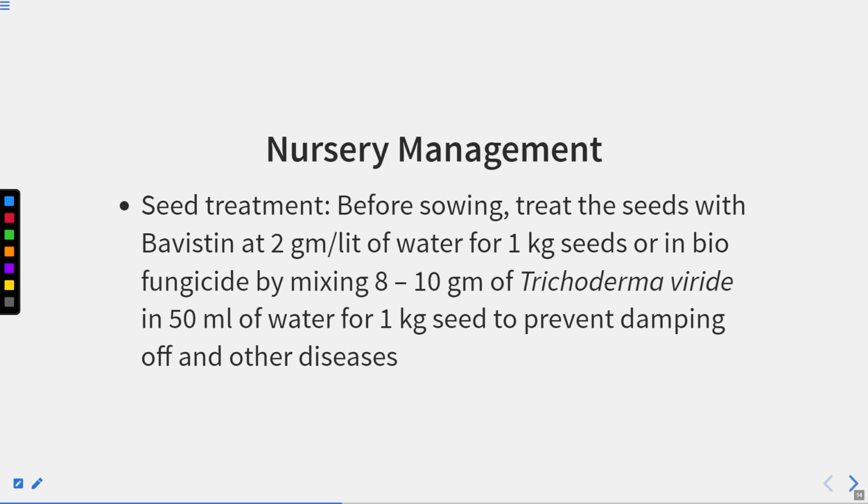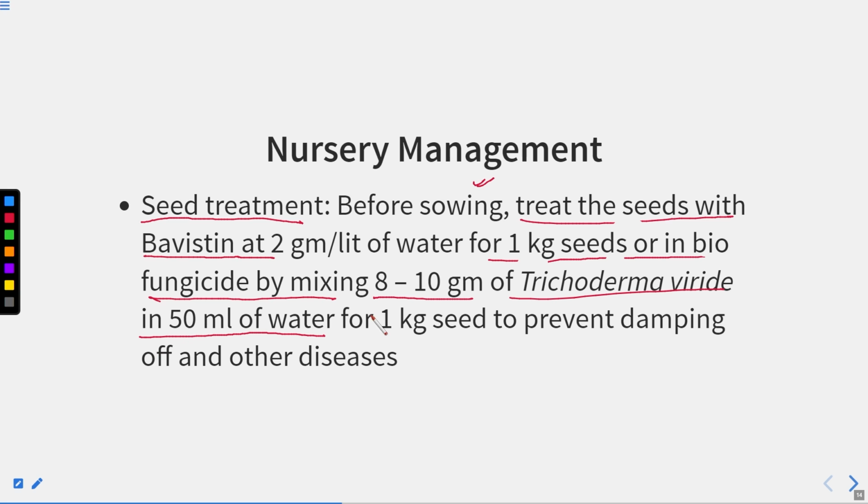Now, seed treatment. Before sowing the seed, treat the seed with Bavistin at 2 gram per liter of water for 1 kg seeds, or in biofungicide by mixing 8 to 10 gram of Trichoderma viride in 50 ml of water for 1 kg seed to prevent damping off and other diseases.